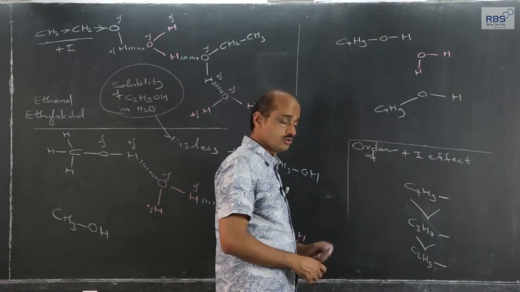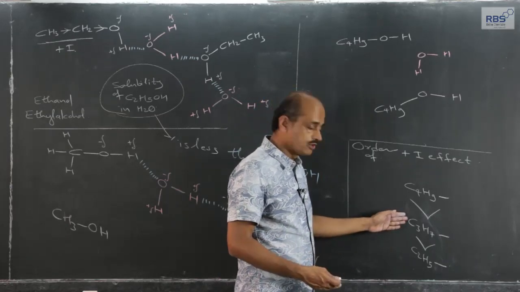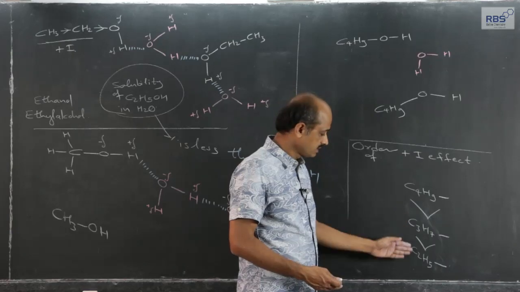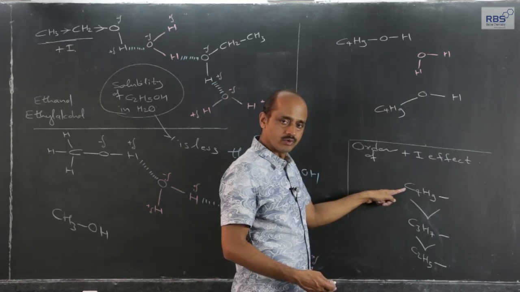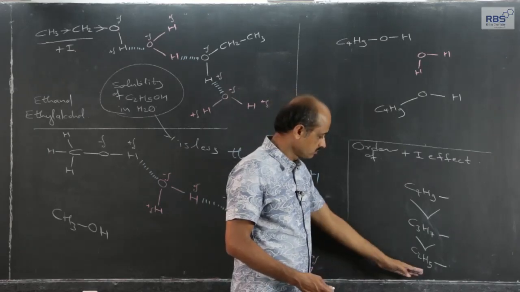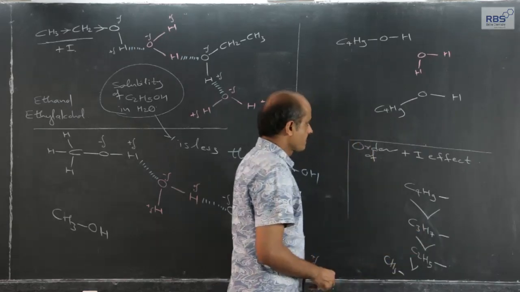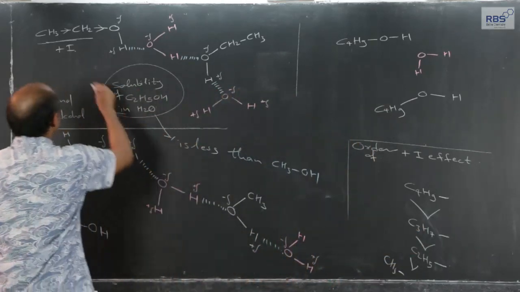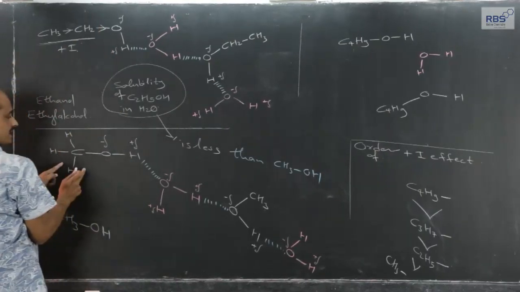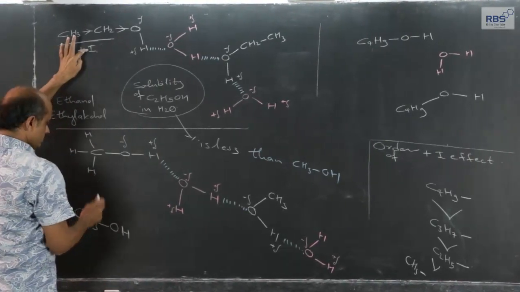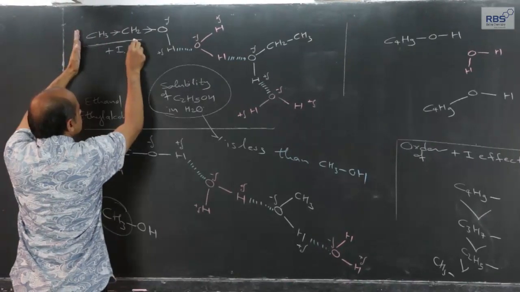Earlier I have told you the plus I effect, the positive inductive effect of the propyl group will be greater than ethyl, and the positive inductive effect of the butyl group will be highest among the 4. Methyl I have not written. So as the plus I effect increases, what will happen? Comparing the ethyl group with the methyl group, the plus I effect of ethyl is more.